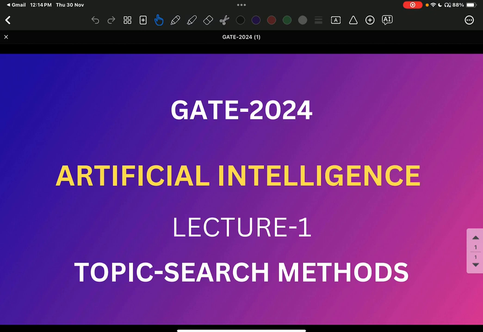The way I will teach search methods: actually, I have already prepared these lectures on search methods for IIT, artificial intelligence search methods for problem solving. I have taken the weekly assignments and solved those questions step by step, and in the same way you have to solve. From those notes only, you have to prepare your notes. It will be easy to understand because the questions might come from those assignments, and those assignments are very important. The topics I have discussed are through the assignments only, the assignment questions and how they are solved. In that way, I have solved all the topics, and all the topics will be available over here.